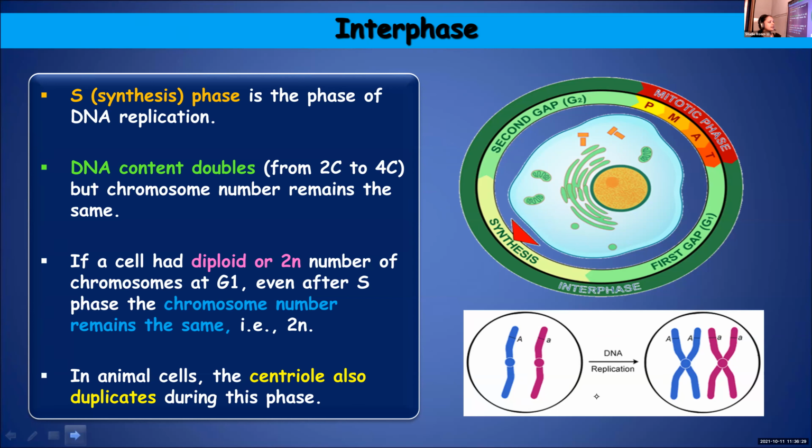Anybody can say. You want me to call out your name? Children, where do you find centrioles? Where are they placed? We learned in detail about their perpendicular arrangement and all. Where do you find it? Emmeline? Centrosome. They are present inside the centrosome, and these centrioles are absent in plant cells, but in animal cells, this is a stage where the centriole also will get duplicated.